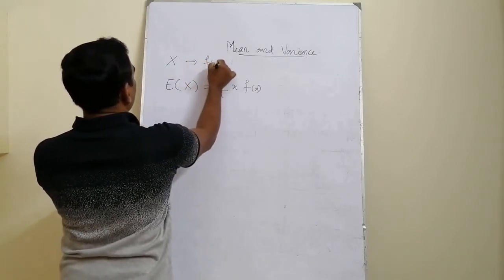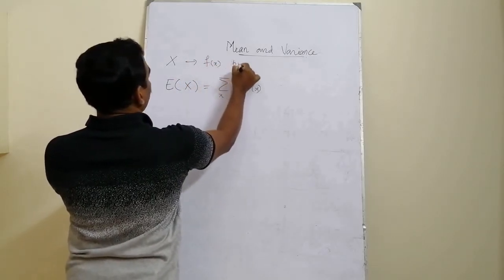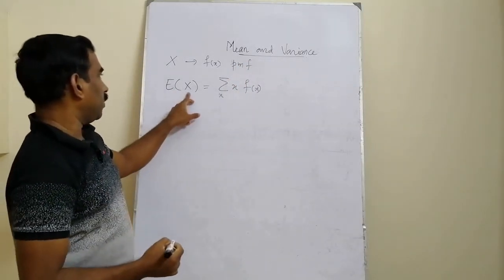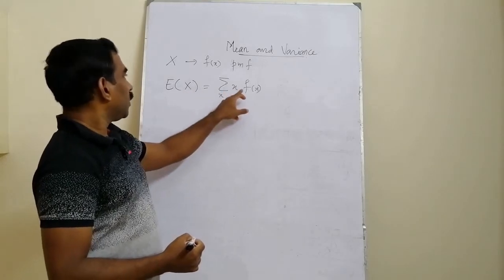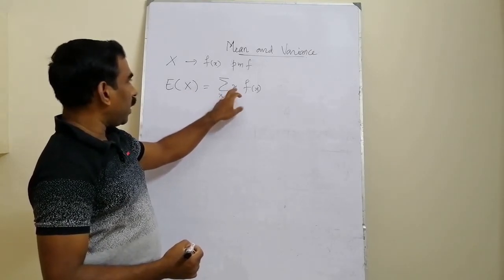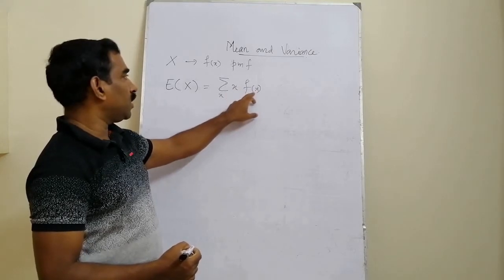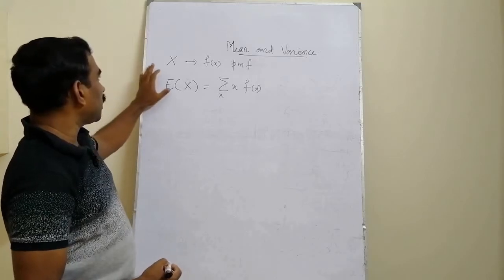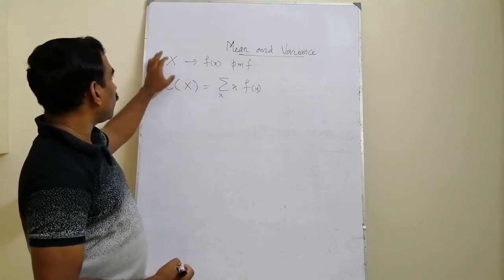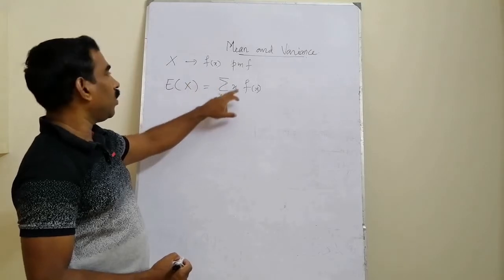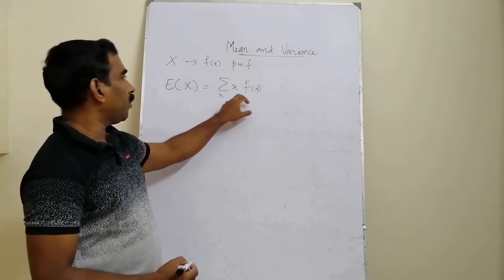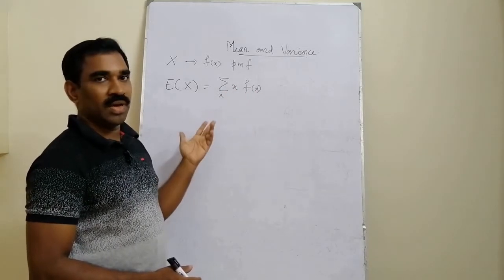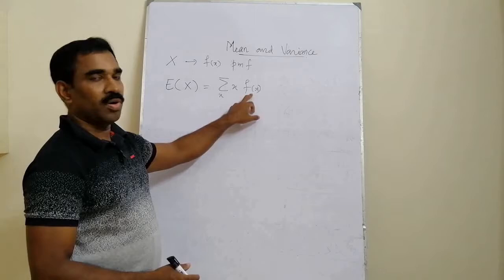Suppose fx is the probability mass function of a discrete type random variable, then we define its statistical mean or expected value as the product sum. That means each of the values taken by the random variable multiplied with the respective probabilities and adding together, and what we get is a number, and that number is taken as the mean of the values of the random variable. It is not the ordinary mean, it is the weighted mean. That means every time we are multiplying the values with the corresponding weight. What is the weight? Here the weights are the respective probabilities.